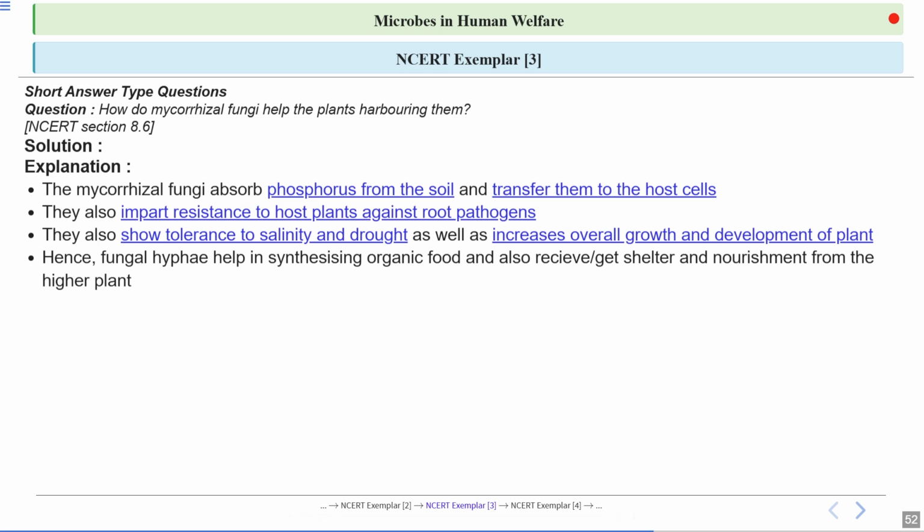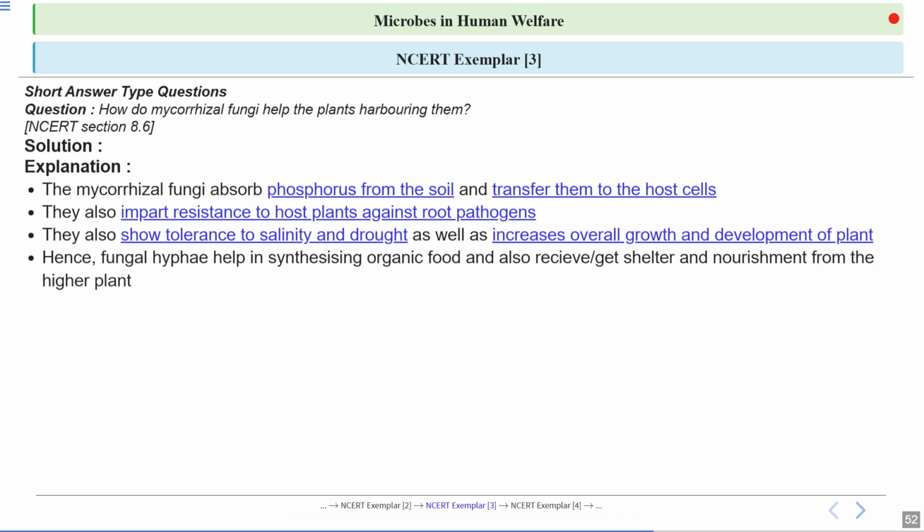Now you can see this is the mutualistic relationship between fungus and the root. The fungal hyphae help in synthesizing organic food. Basically, the plant is photosynthesizing and producing organic food, which is made available to the fungus.